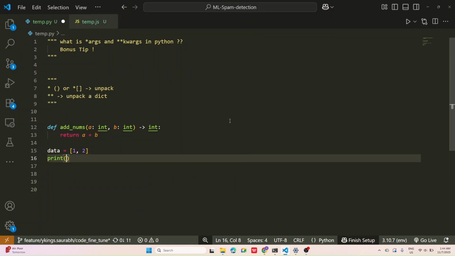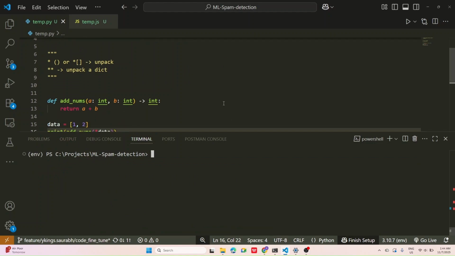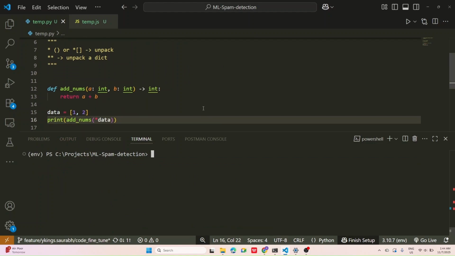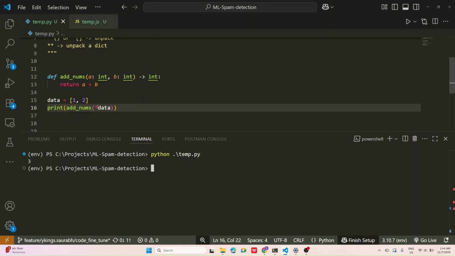Let me print the result as well. Let's run it and see what output we get. As you can see, by using this single star, this data, which is a list containing two elements, 1 and 2, gets unpacked at the time of execution and the values get assigned to a and b.